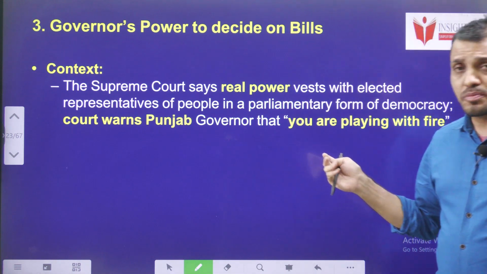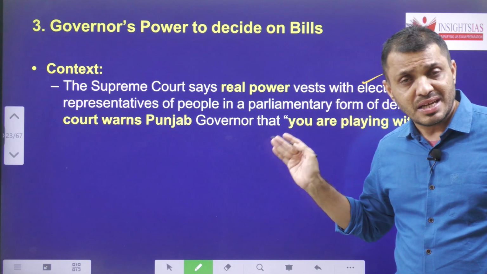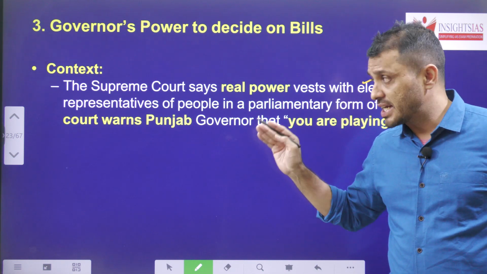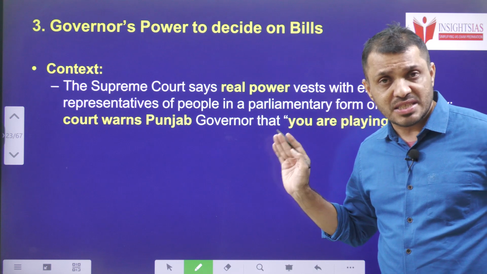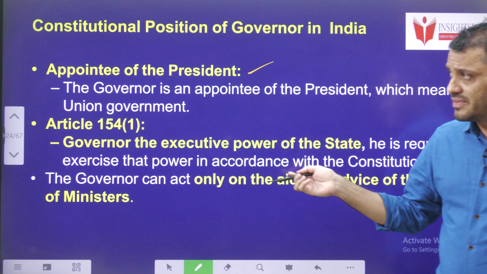On power, the Supreme Court said that the real power is not vested with the governor, but it is vested with the elected government. That means a democratically elected government. So governor cannot sit on the bill for an indefinite period of time. Appointment of the governor, already we discussed.